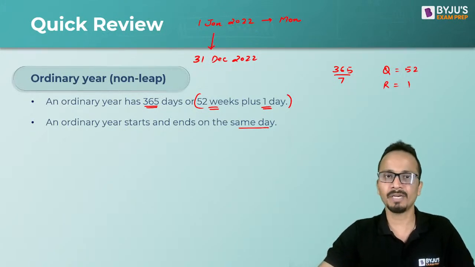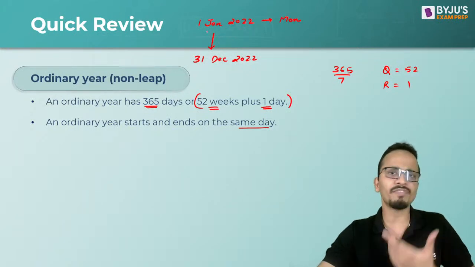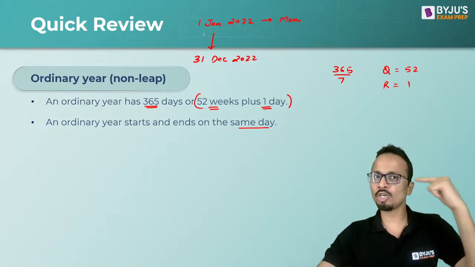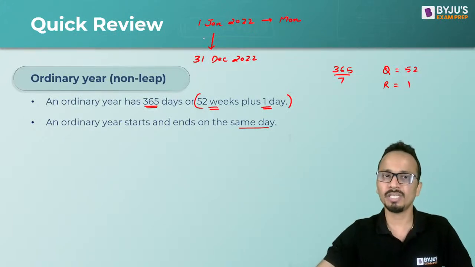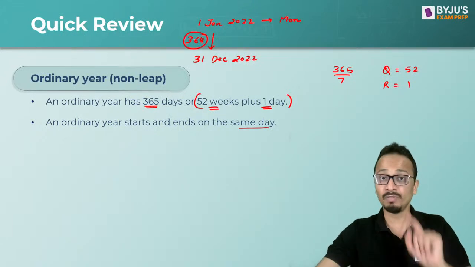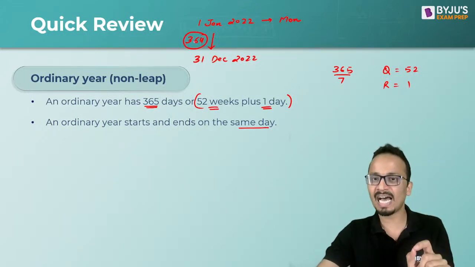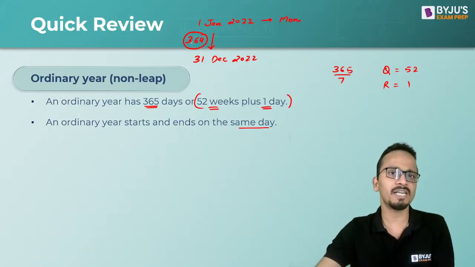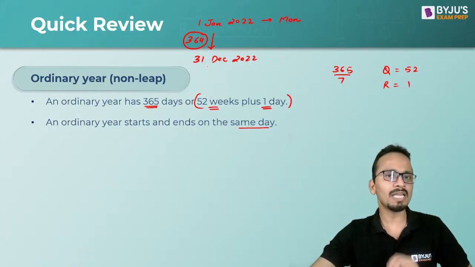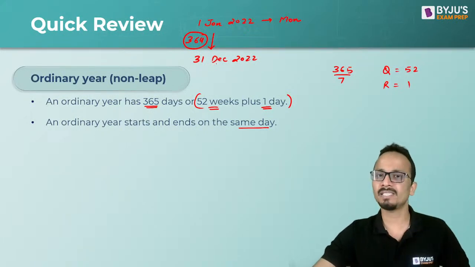How many days will we have to add? So we are already sitting on 1st of January. We are sitting on the first day of the year. We have to reach the last day of the year. So I'll add 364 days. We'll not add 365. We'll add 364 days because we are already sitting on the first day. Okay. So to reach the last day of the year, I'll add 364.